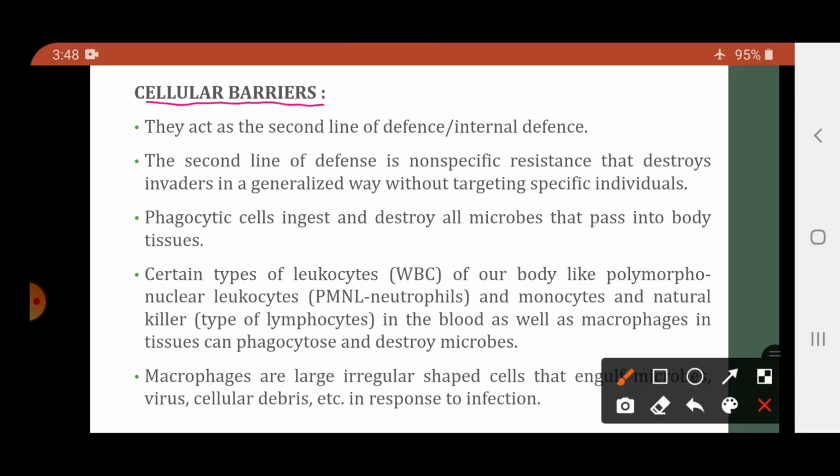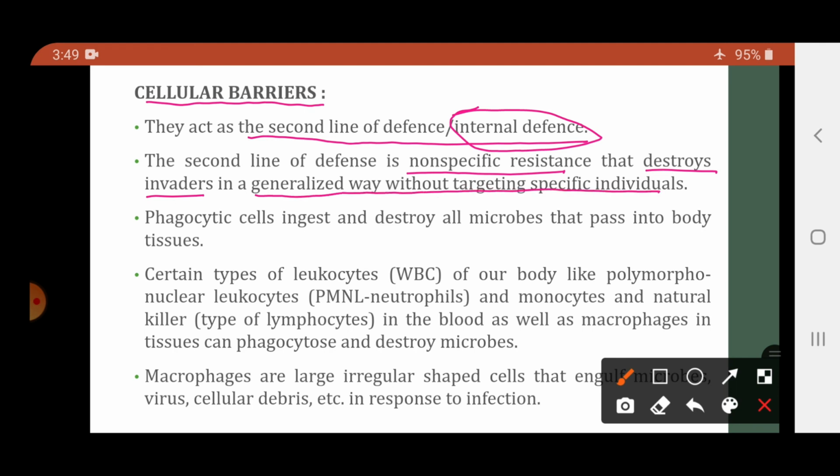The next barriers are the cellular barriers. So basically they act as the second line of defense. Now what is second line of defense? It is also called as internal defense. So basically it is a non-specific resistance that destroys the invaders in a generalized way without targeting the specific individual. They will kill or attack the microbe in a general way. Example, phagocytic cells which ingest and destroy all the microbes that pass into the body tissues.